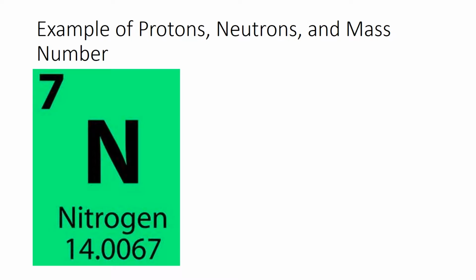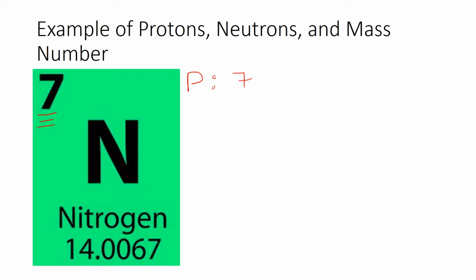So let's do an example of how you would calculate the protons, the neutrons, and the mass number for any element given on the periodic table. Here we have nitrogen, and so the number of protons in nitrogen is 7 because we see that is its atomic number. Its atomic number is 7.